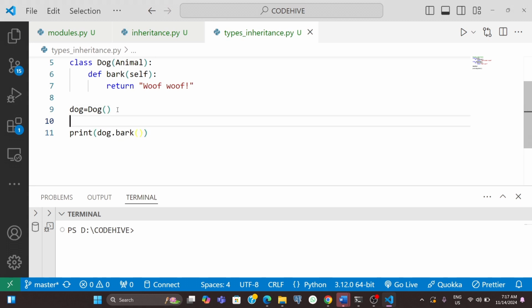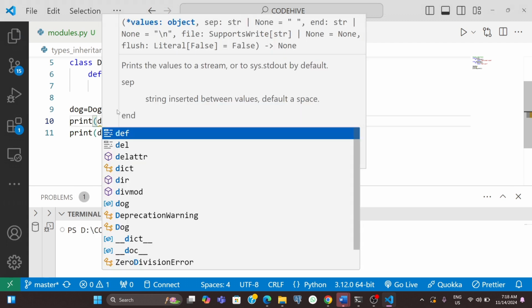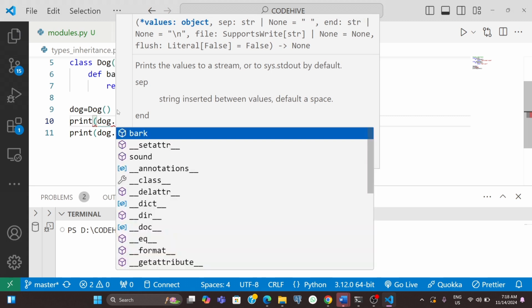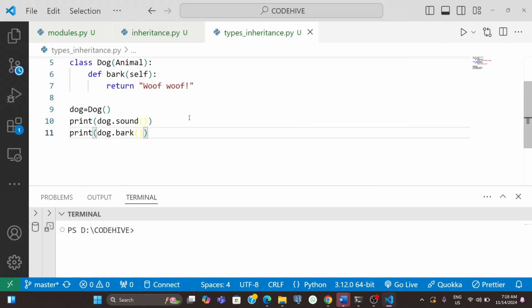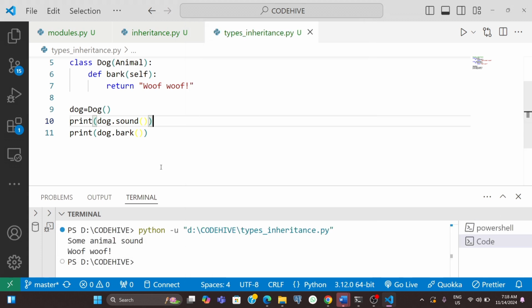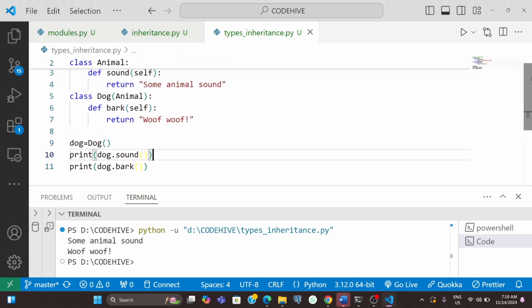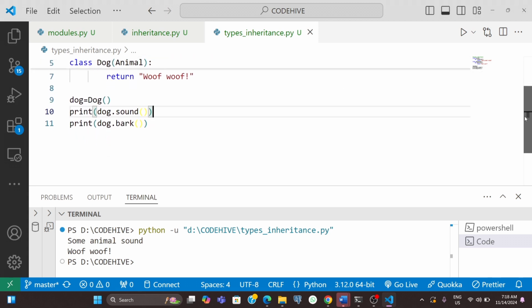I can also call the base class function here, like print dog dot sound. Clear? Now if I run this code, you can see we are getting dog dot sound is some animal sound, and dog dot bark is woof woof, right?